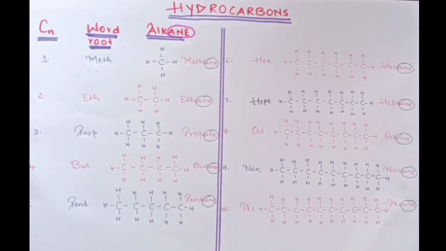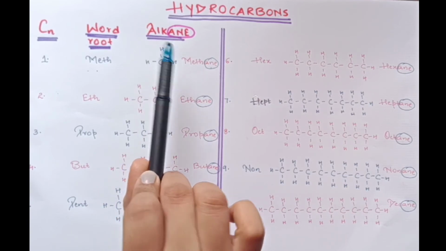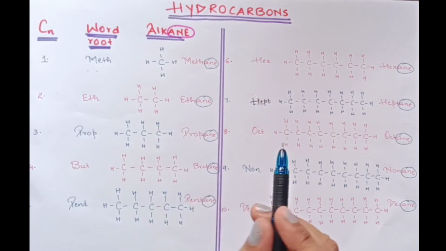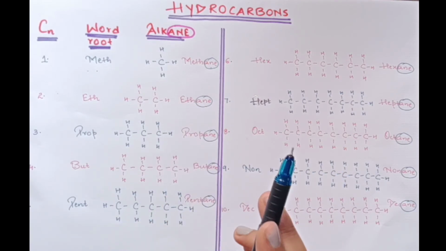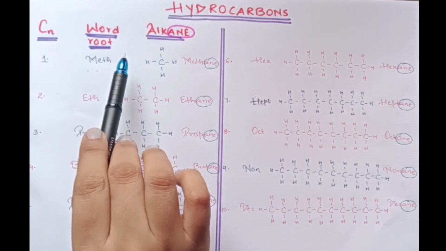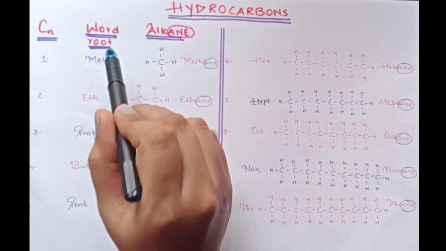Now children, let us focus on hydrocarbons. Let us try to understand the different word roots, their formulas and structures, as well as their namings. Now we are going to study the very basic hydrocarbon, that is alkane. Alkanes are saturated hydrocarbons containing carbon-carbon single bonds. Okay. Now before proceeding towards the structure, we should know the word roots. Now what basically are word roots? Now we'll try to understand word roots.